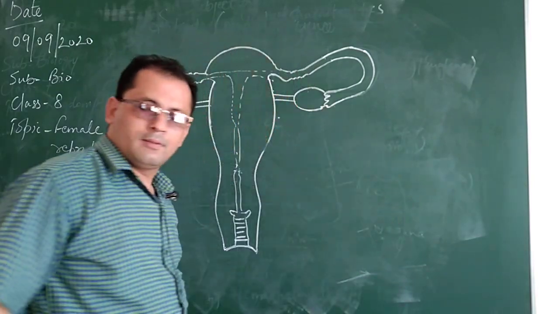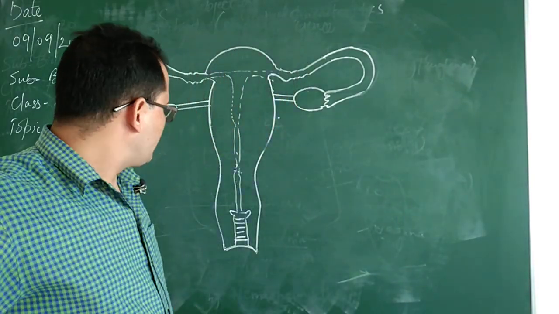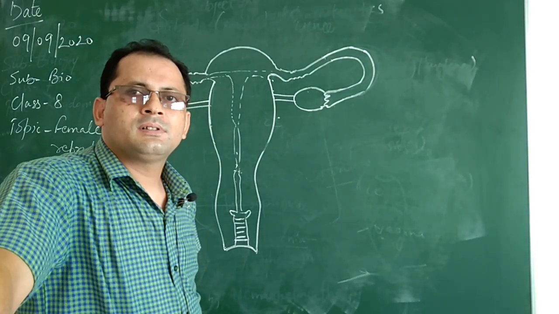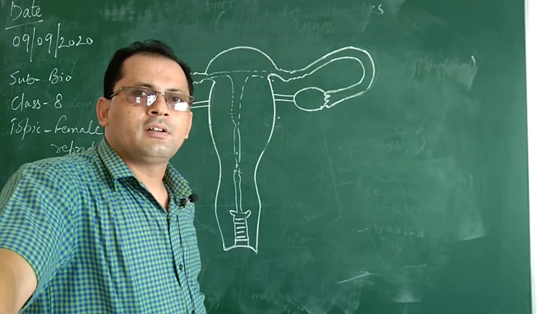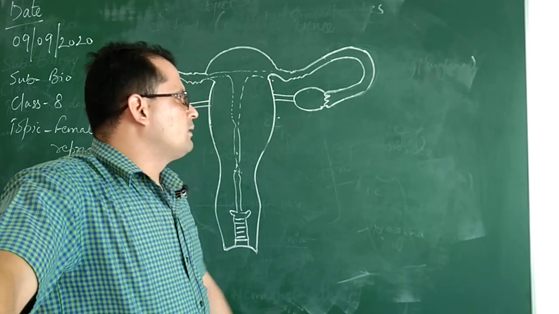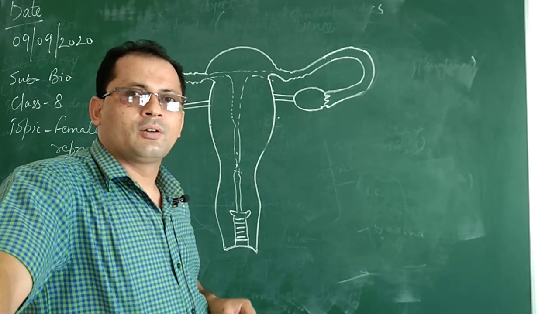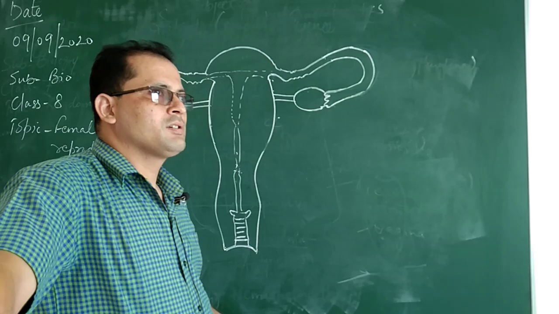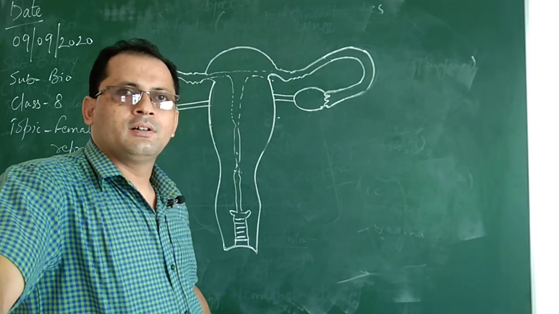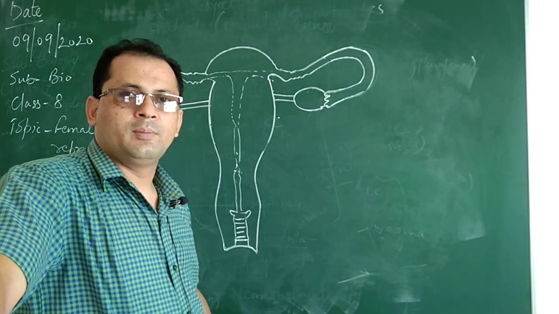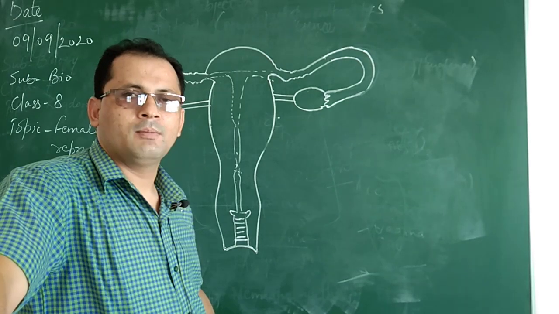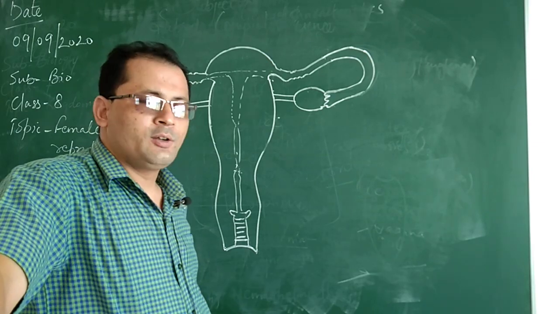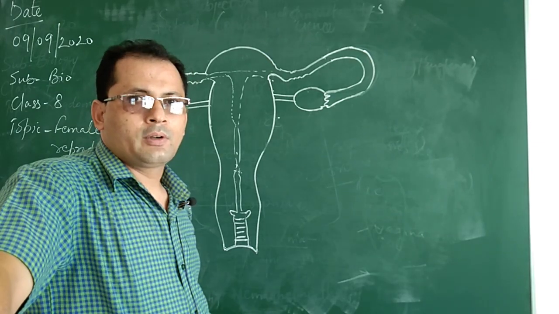Students, earlier I have already told you that the female reproductive system becomes active at the age of 10 to 12, that is when the girl child or the female attains puberty. Puberty is the age at which the reproductive organs of the female or the male become active. In case of female, the age is 10 to 12 years.